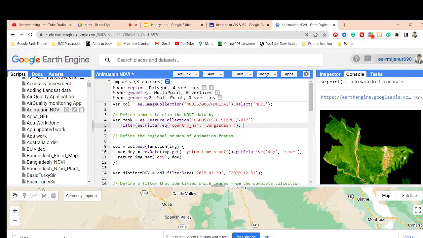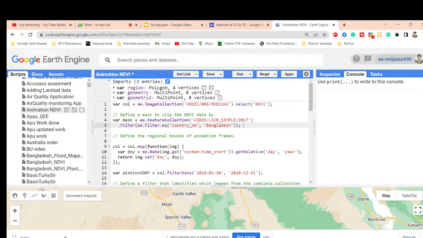Also, you can see the Reset tab. When I click it, it will clear our map, Inspector and Console tabs. All of the things will be removed. So click here, and you can see all of the things will be gone.